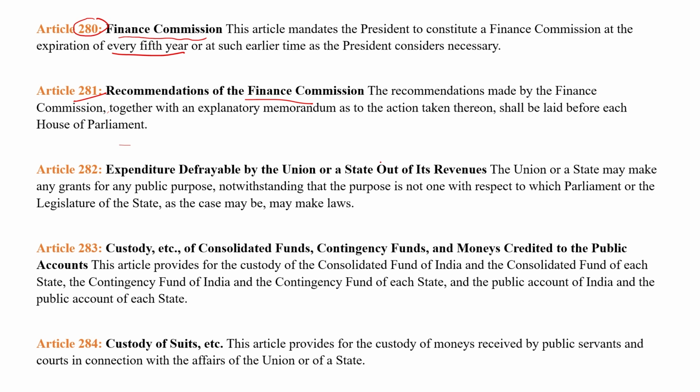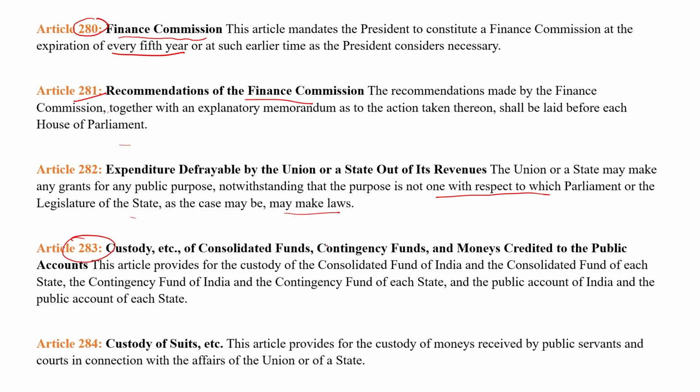282, expenditure by the Union or a state out of its revenue. To explain, the Union or a state may make any grant for any public purpose, even if the purpose is not one in respect of which Parliament or the state legislature, as the case may be, may make laws.